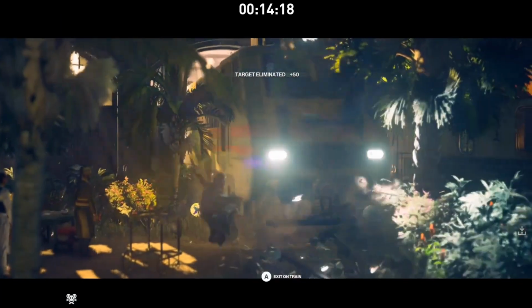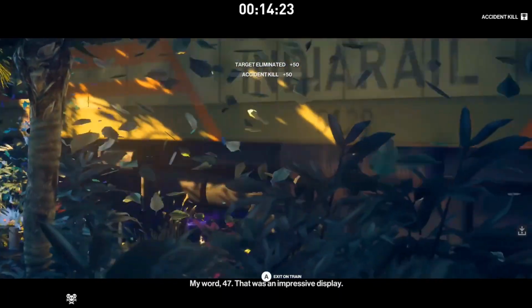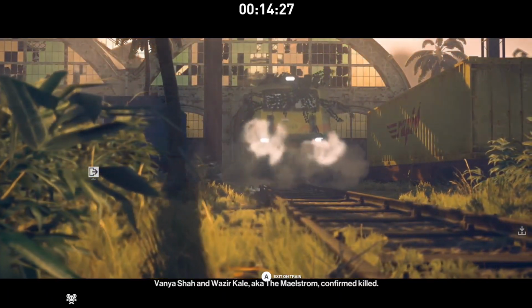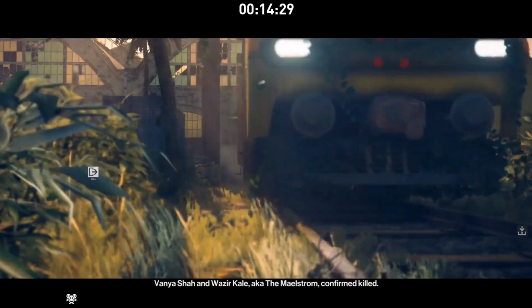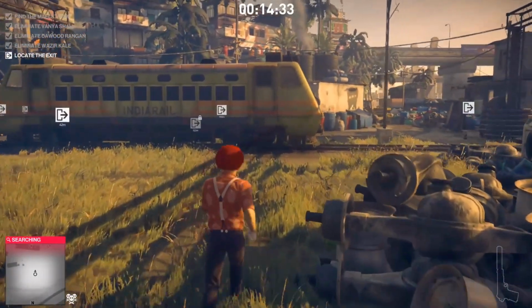No non-target was killed. That's the best part about this, because earlier I was a little bit hesitant to do this, because I thought, oh, maybe some non-targets might get killed. And now we can just exit. Mission completed. Time to find an exit.